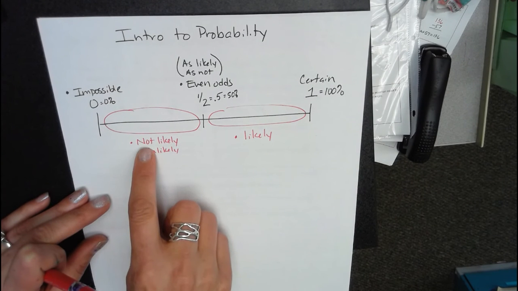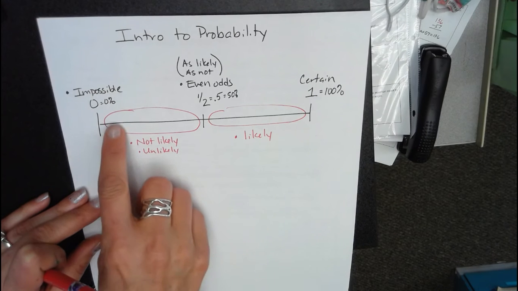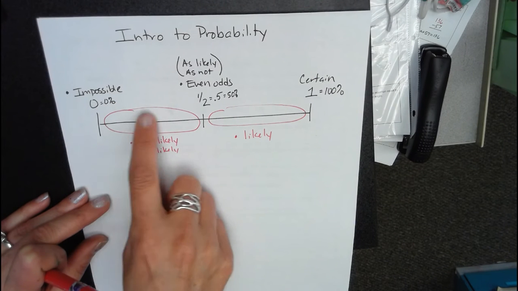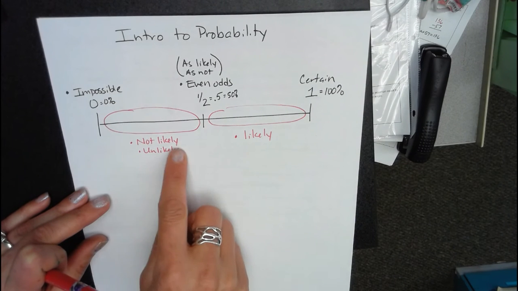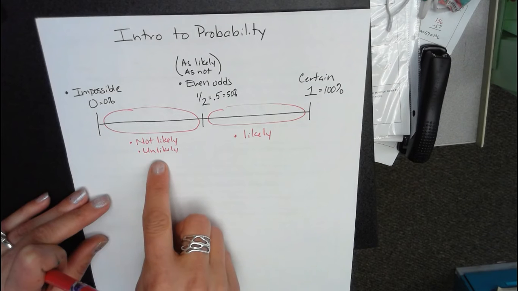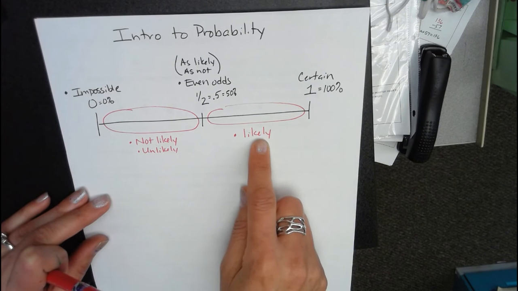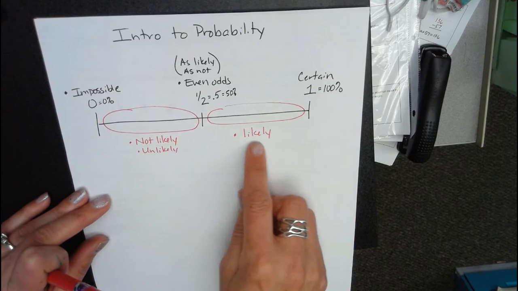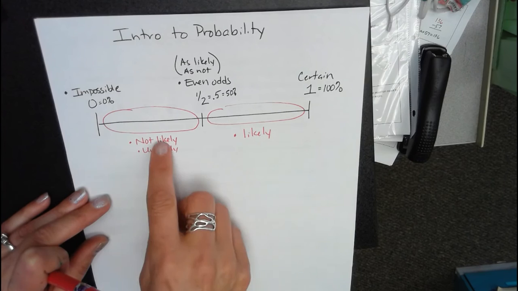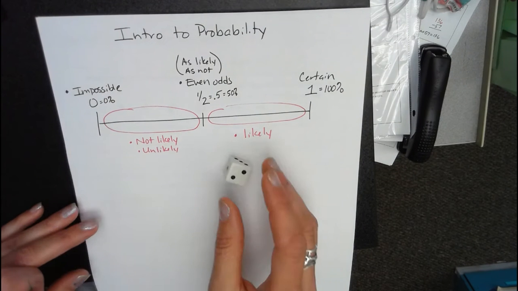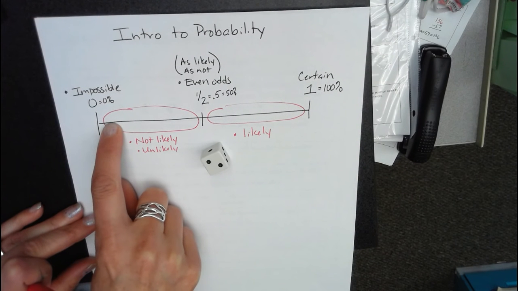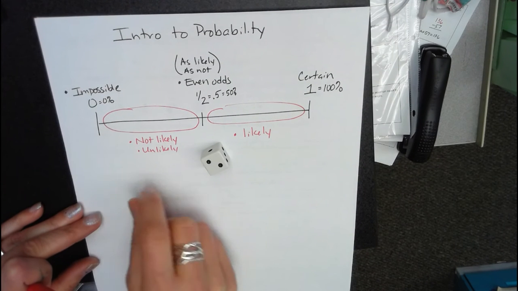It can either be not likely or unlikely, which is a whole zone, something that is bigger than 0 but less than a half. Anything in that zone is called unlikely. And the opposite of that would be something that's bigger than a half but less than 1. And this is likely. So rolling a die and getting a 2, that would be 1 out of 6 odds. So that would be unlikely.